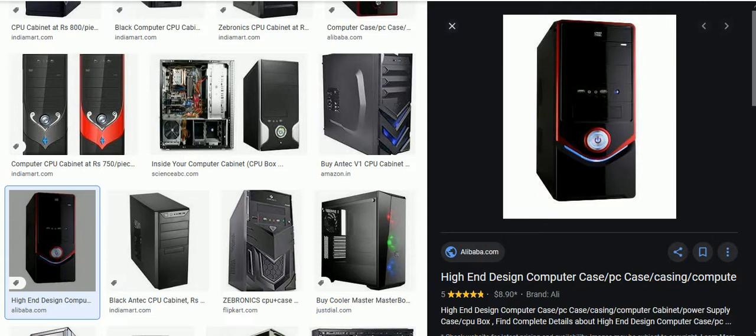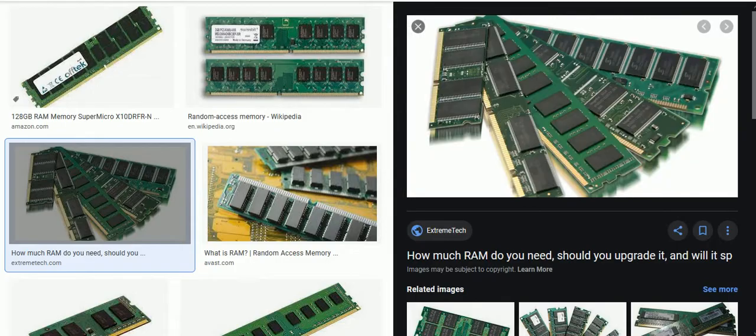Next, the different types of RAM are SRAM, that means static random access memory, and DRAM, dynamic random access memory.